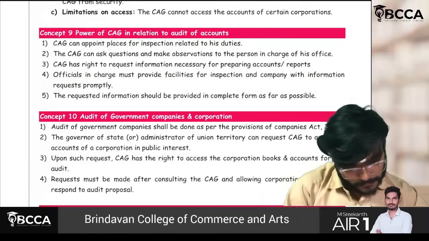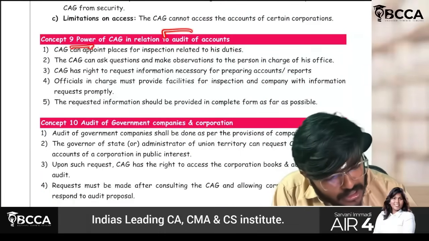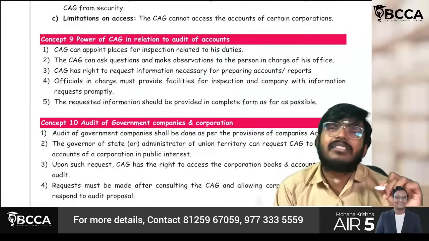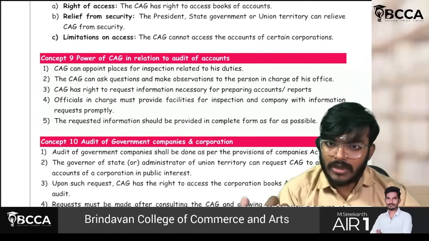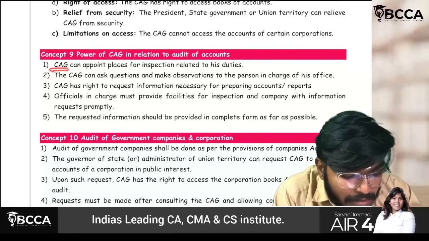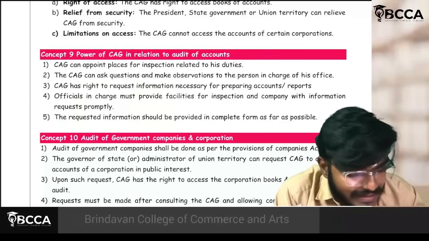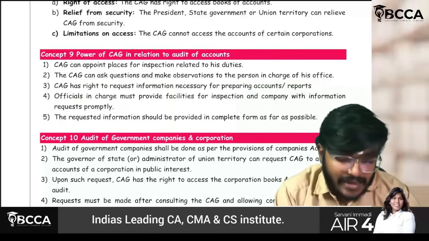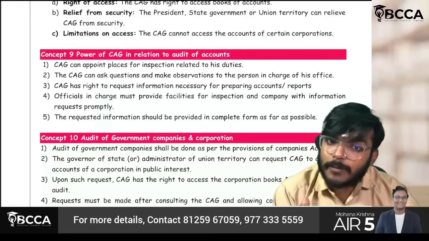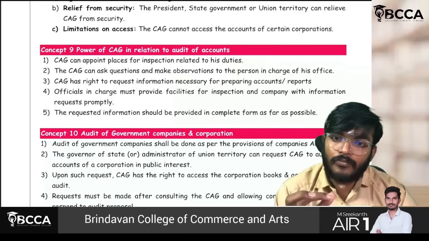The next part. Check this. Power of C&AG in relation to audit of accounts. Sir, what are all the powers which the C&AG can have in respect of audit of accounts? The C&AG can appoint the places for inspection. Whoever the person in charge is, the C&AG can inspect that person. He can ask questions. He can inquire of such persons, and he can record whatever observations there are.